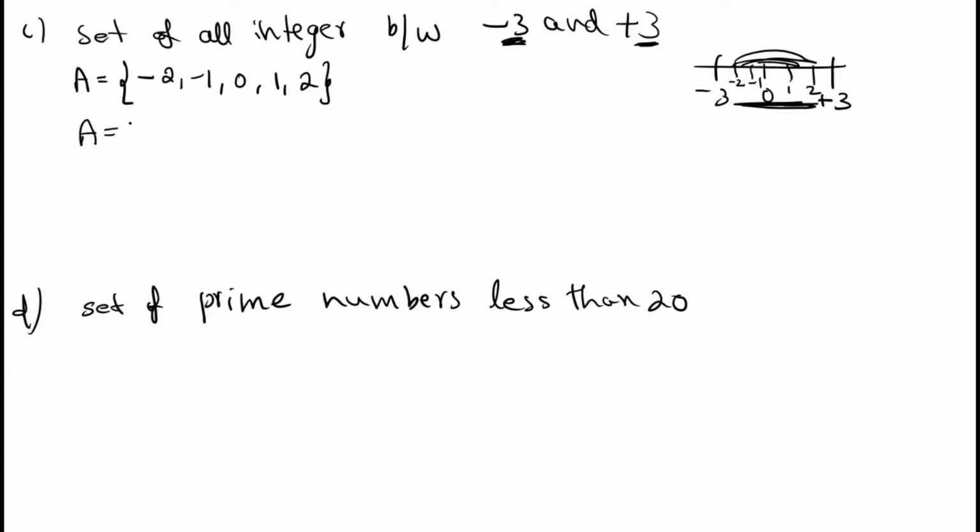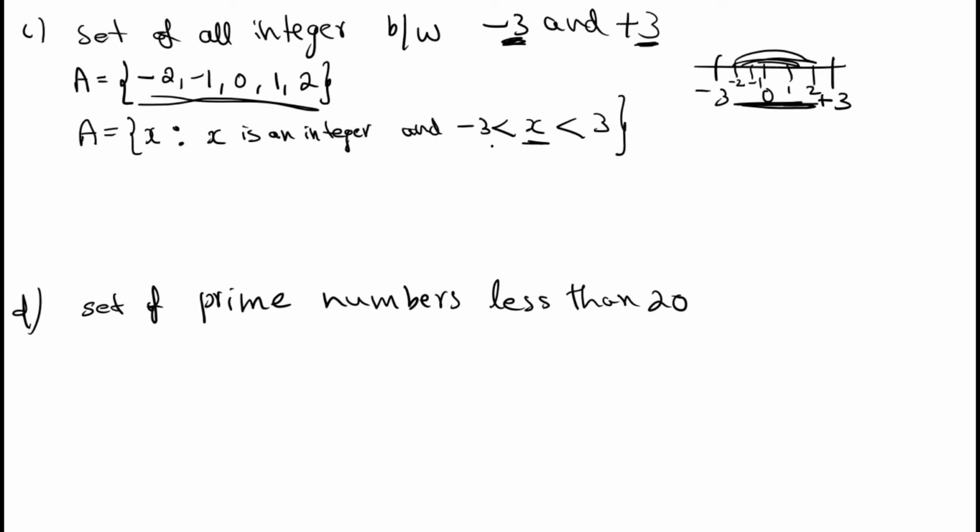Set builder form: set A is equal to set of all x such that x is an integer and minus 3 less than x, x less than plus 3. That means these numbers are between minus 3 and plus 3. X not equal to minus 3 but x greater than minus 3, x not equal to plus 3 but x less than 3. This is how to represent between minus 3 and plus 3. Minus 3 is less than x but x is less than 3. That means you will get numbers between minus 3 and plus 3.